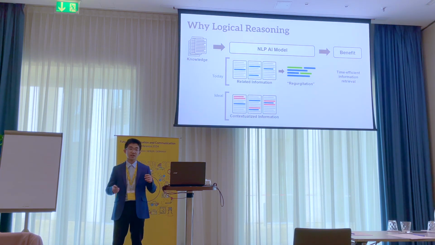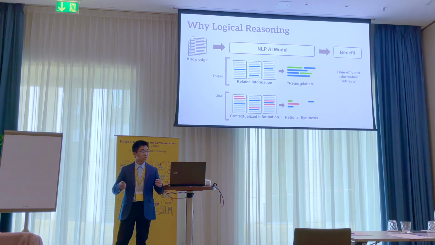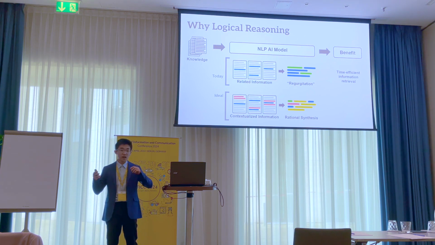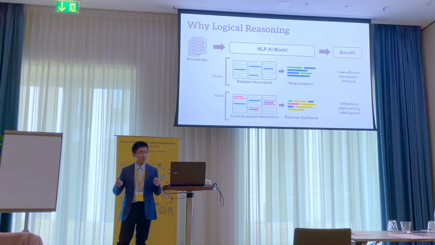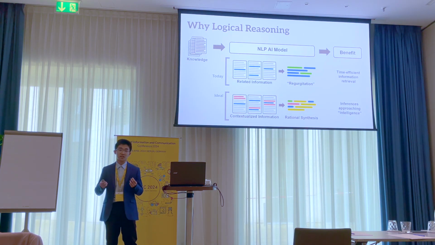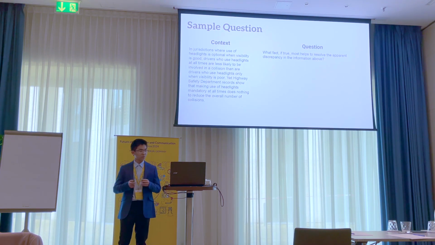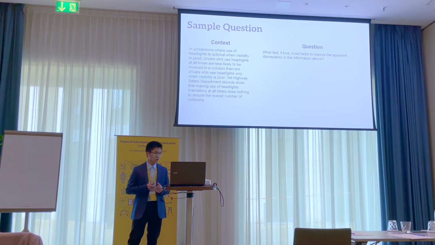If we could take more contextualized information, then we can do, again, the same regurgitation, but add the extra layer of rational synthesis. This rational synthesis creates inferences and conclusions that approach a more commonly accepted definition of intelligence. I've been talking about logical reasoning, and we can take a look at what exactly I'm trying to get at here with a sample question.